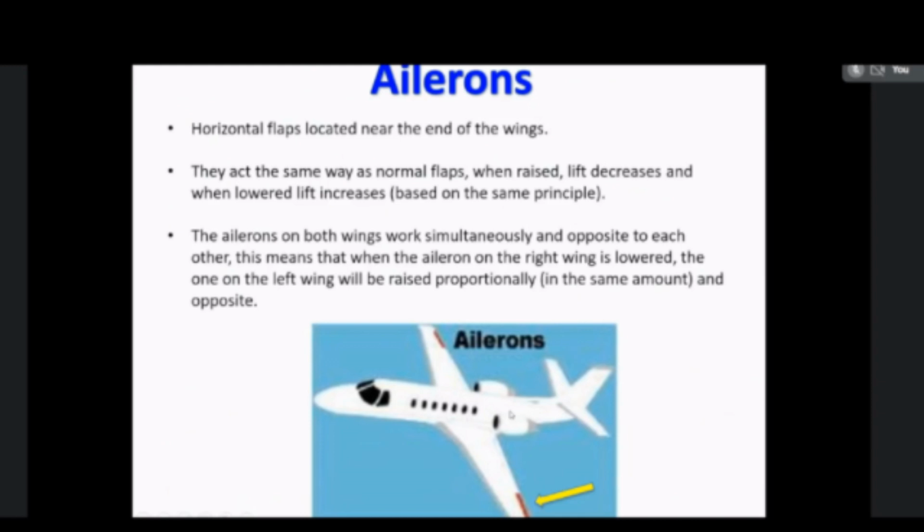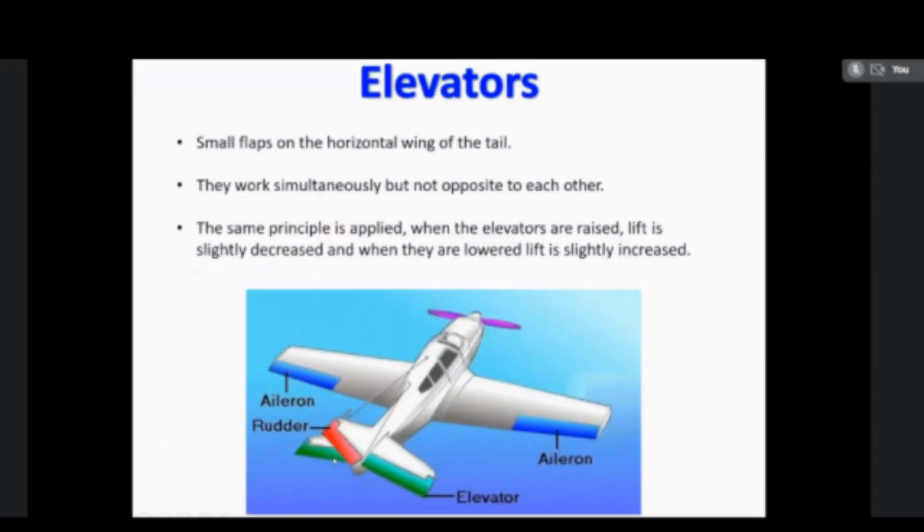Another one is, as I told, the control device, that is elevator. The elevator is mainly fixed in the tail plane of the aircraft, that is horizontal stabilizer of the aircraft. So the horizontal stabilizer will have the elevator, which is used to control the up and down movement, that is pitching movement of the aircraft. This control is also controlled by the pilot by using the pedals or wheels.